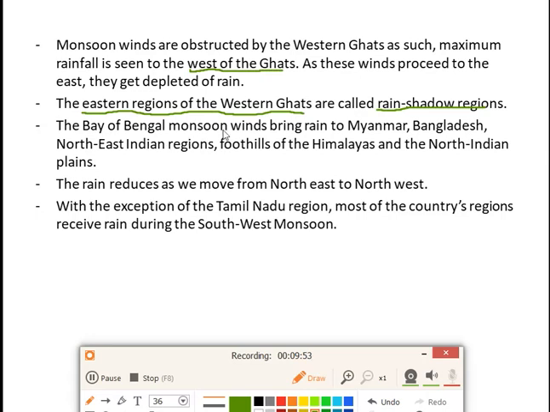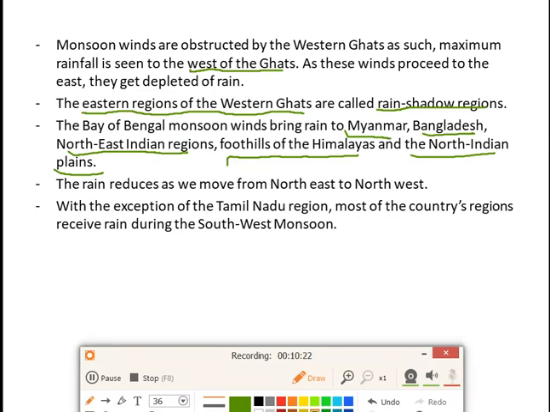The Bay of Bengal monsoon winds bring rain to Myanmar. Now we have seen that the monsoon in India is divided into two branches, the Bay of Bengal branch and the Arabian Sea branch. So the Bay of Bengal monsoon winds bring rain to which region? It will bring rain to Myanmar, Bangladesh, the Northeast India region, the foothills of the Himalayas and the North Indian plains. In these parts of the country, the rain is brought by the Bay of Bengal monsoon winds.